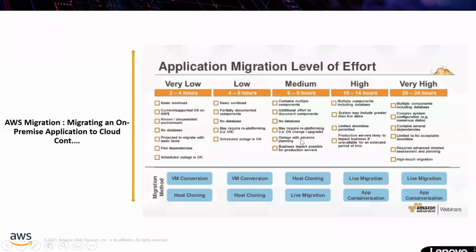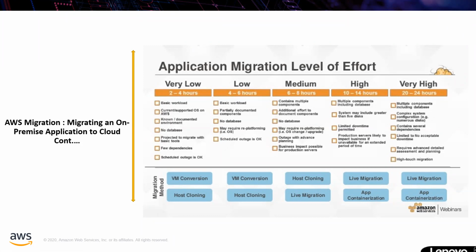Here it is 10 to 14 hours if you are using Snowball for large applications with a large amount of data. For the extreme load, such an application will take 20 to 24 hours. For example, you are running a streaming service like Netflix, and you have billions of videos.